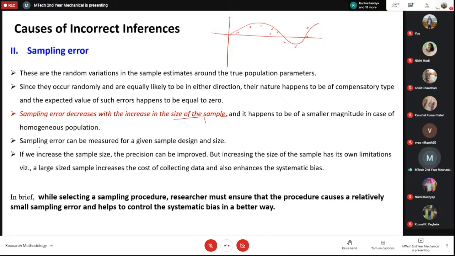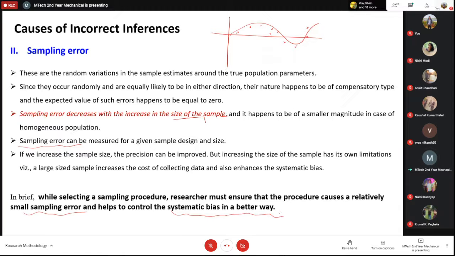So sampling error can be measured for a given sample design and size. We'll see some more details of the sampling error later. The overall idea is that while selecting a sampling procedure, researchers must ensure that the procedure causes a relatively small sampling error, and also helps to control the systematic bias in a better way.